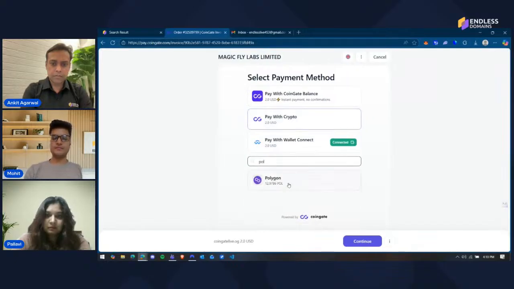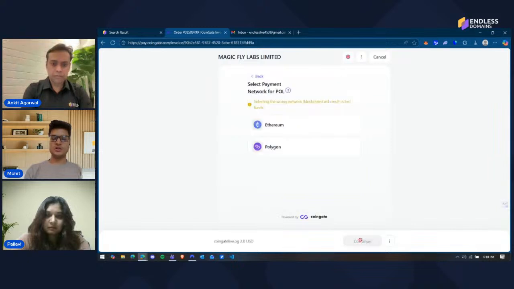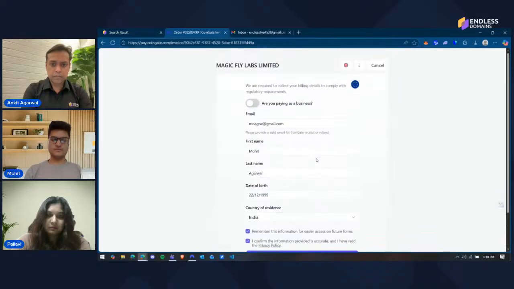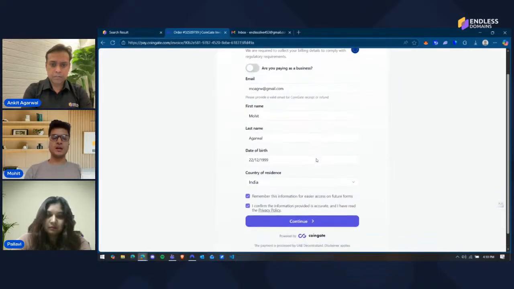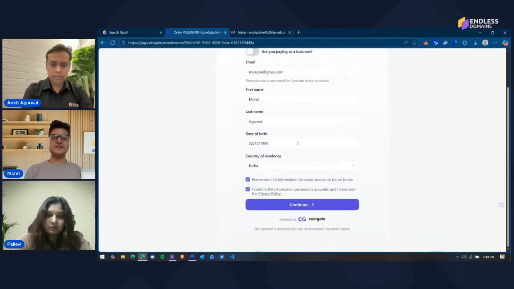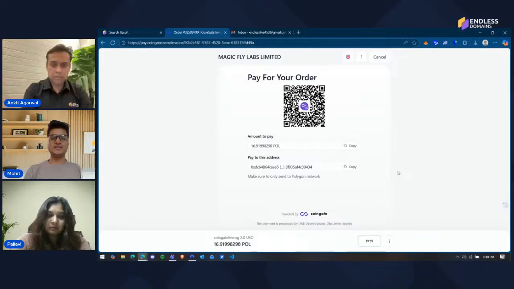As you know, I have some amount of Polygon. So I'll go ahead and click on Polygon. And again, you need to select the network. I have it on Polygon, remember. I don't have it on Ethereum. I have it on Polygon. So make sure to choose the same network. So here for CoinGate, you need to enter some personal details since CoinGate mandates you to enter such details.